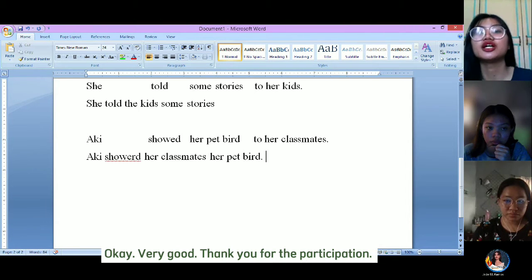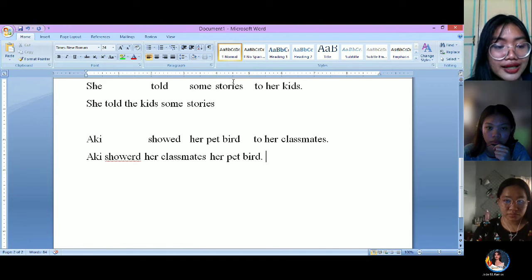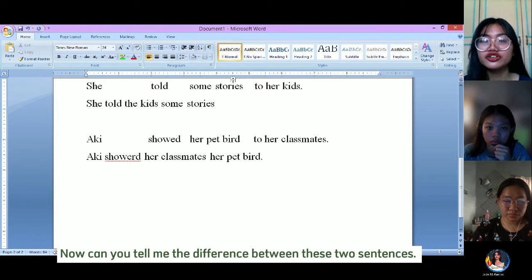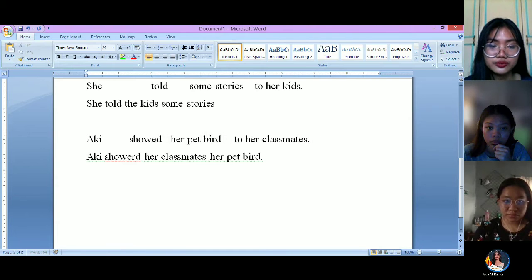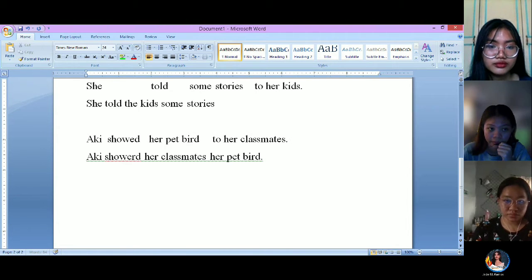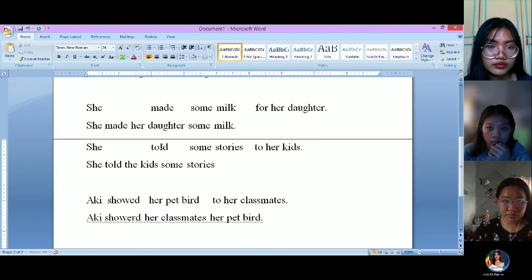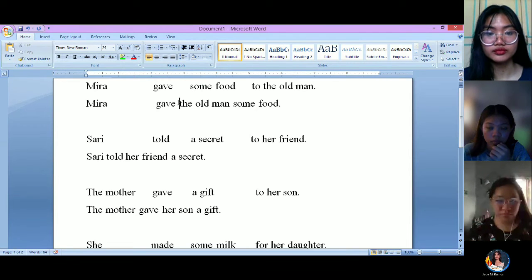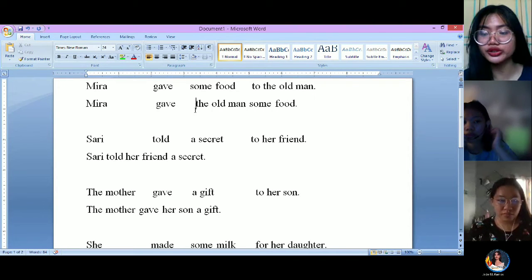You both are very good. Thank you for the participation. Now, can you tell me the difference between these two sentences? For example, this one first. What's the difference? What did you notice?